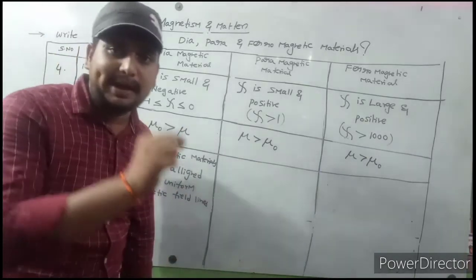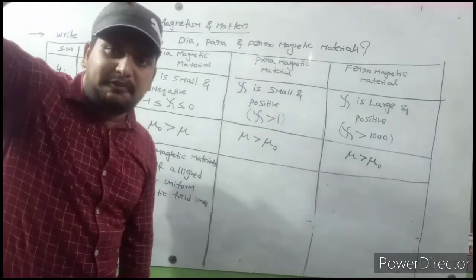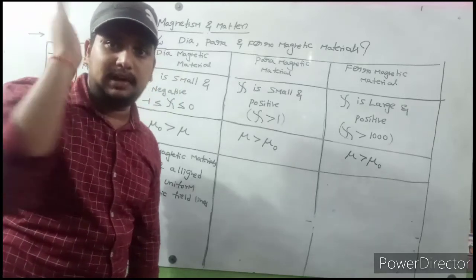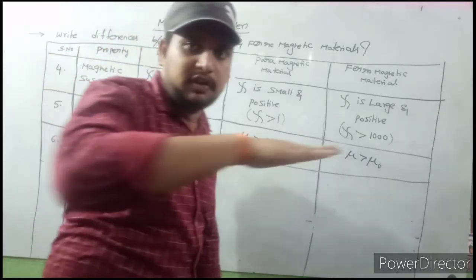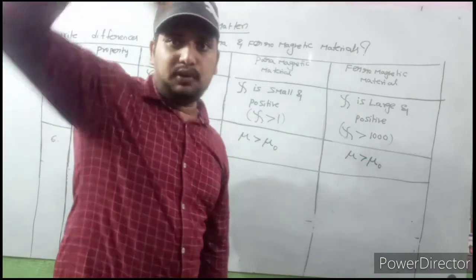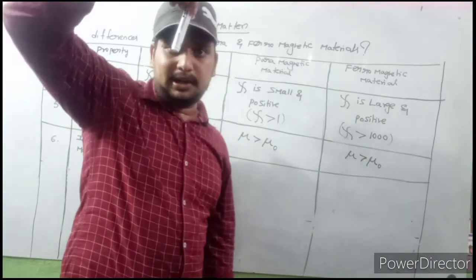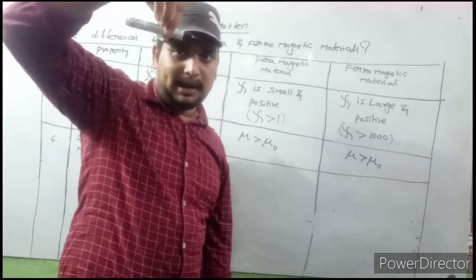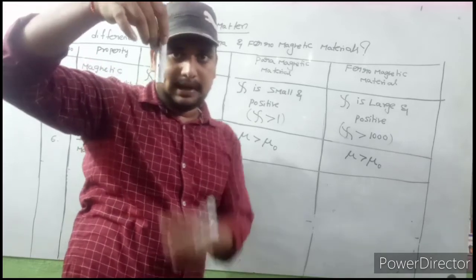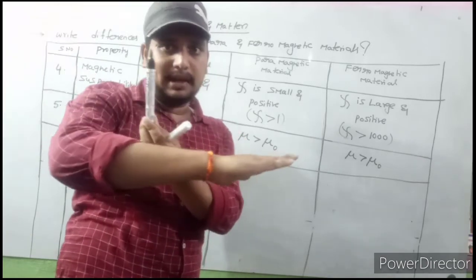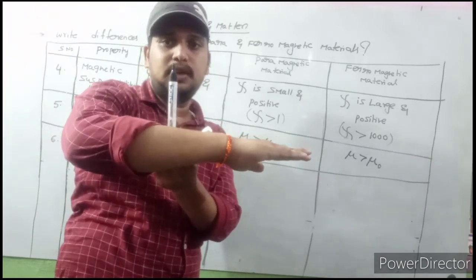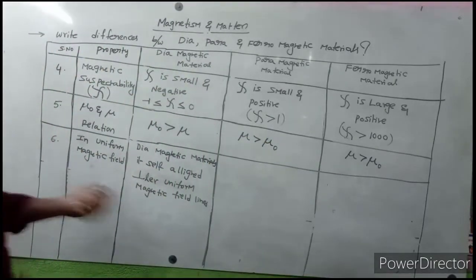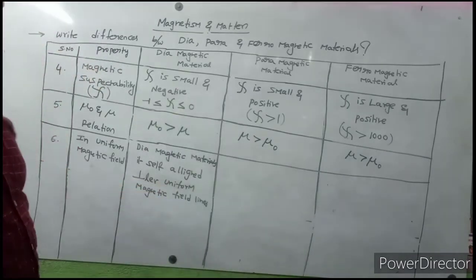For example, if uniform magnetic field lines are there and you suspend a diamagnetic material freely, or release it into them, after some time it aligns perpendicular to the uniform magnetic field lines. So diamagnetic materials align themselves perpendicular to uniform magnetic field lines.